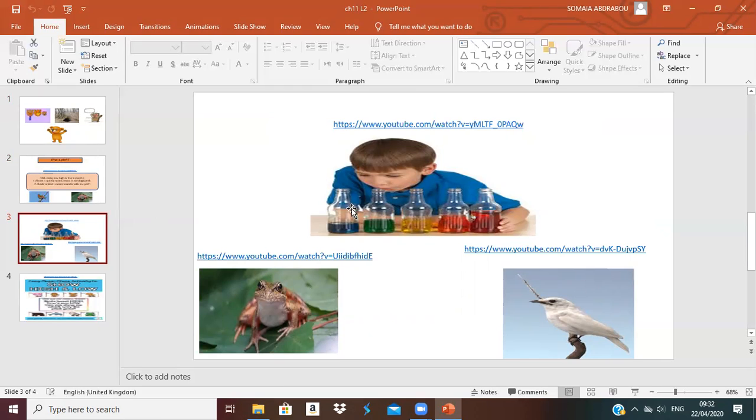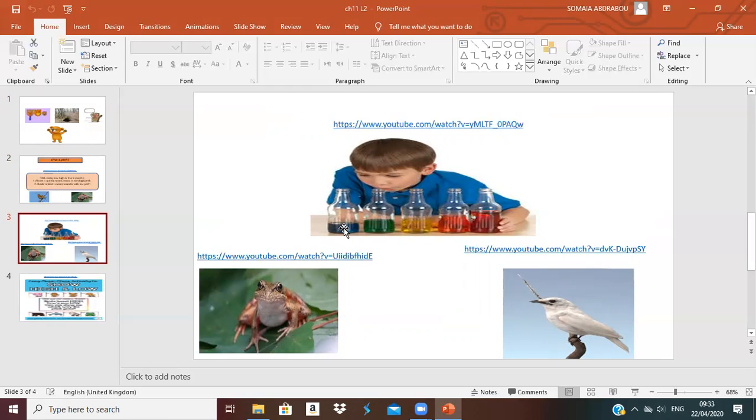And we said if the bottle is empty, it makes a low pitch. But if it is filled with water, it will make a high pitch. Try to make it in your home.